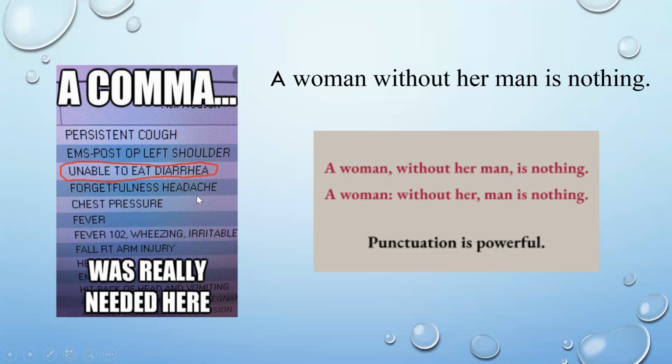Forgetfulness, headache. There is nothing which would be like forgetfulness headache, right? So there should be a comma even here.